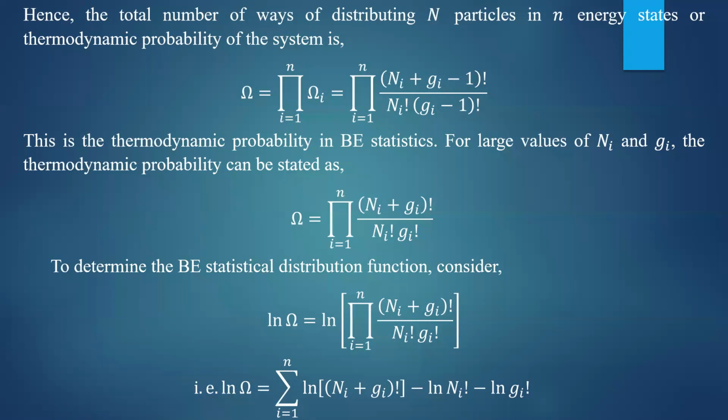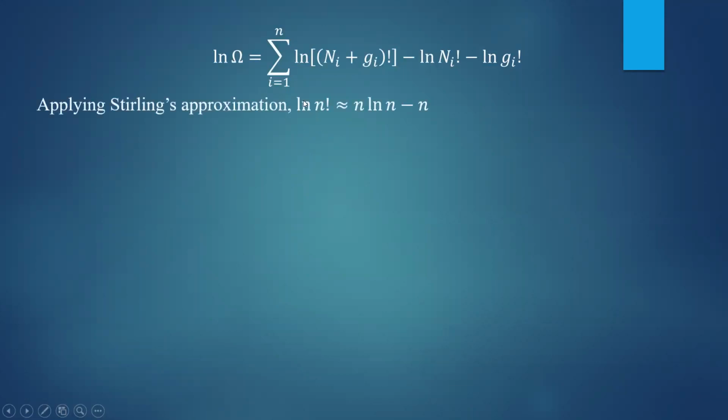Now you apply Stirling approximation to simplify this particular expression. The Stirling approximation gives ln of n factorial is nearly equal to n ln n minus n. So you apply it in this expression.